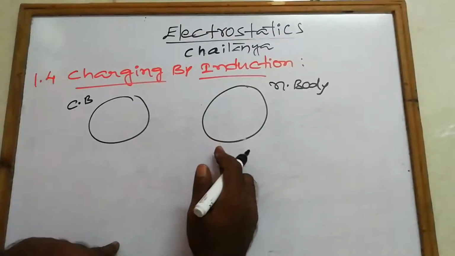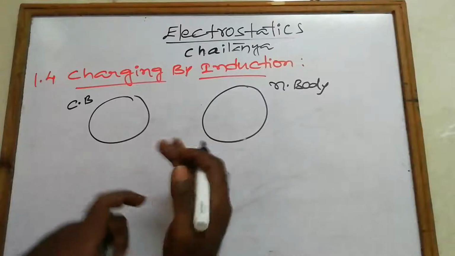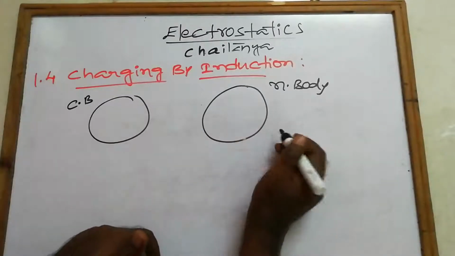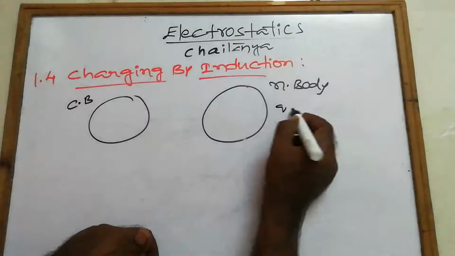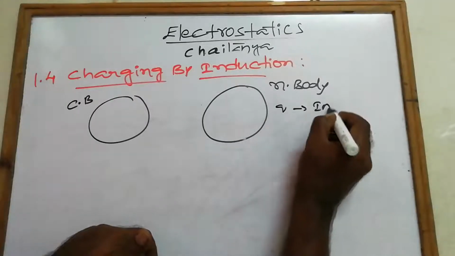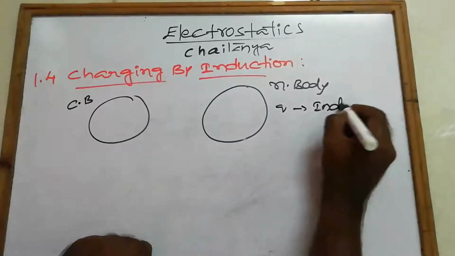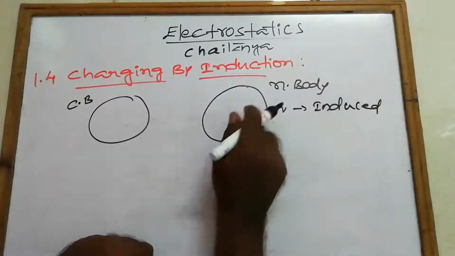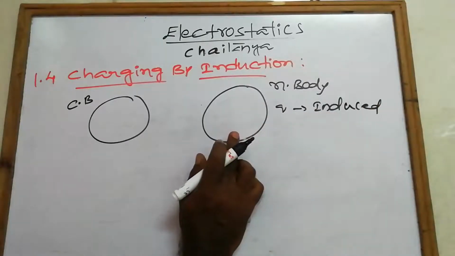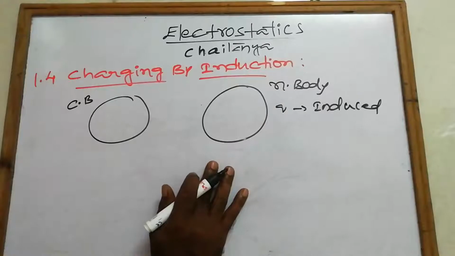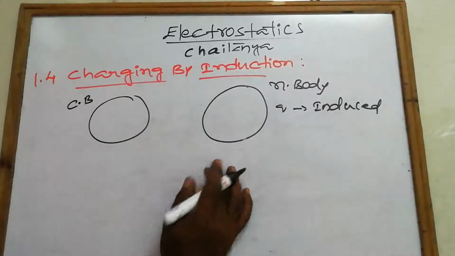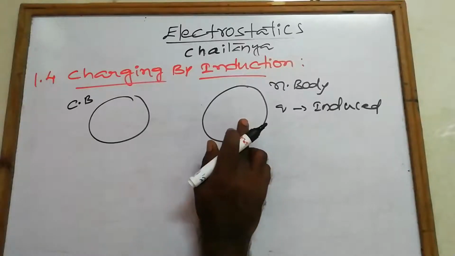And what happens to the neutral body? The charge is induced in the neutral body. How is the charge induced in the neutral body? The charge is induced due to the realignment of the charge in the neutral body.